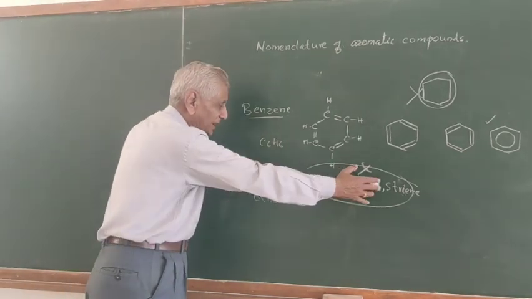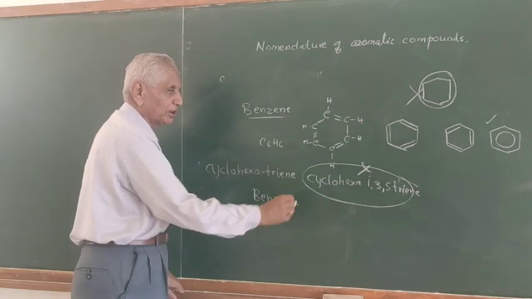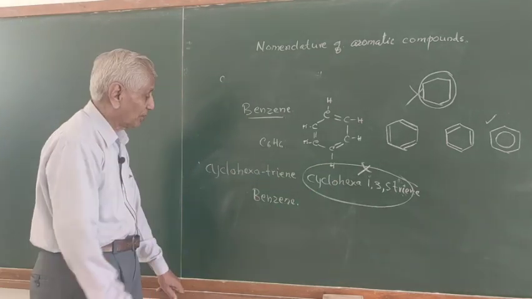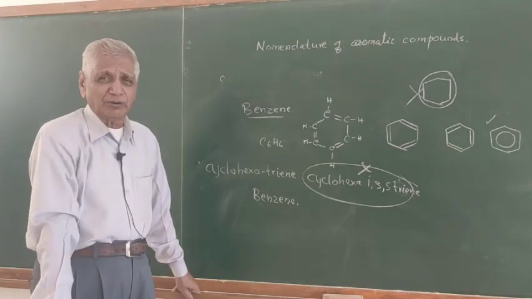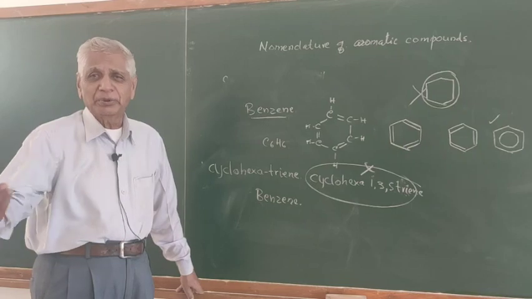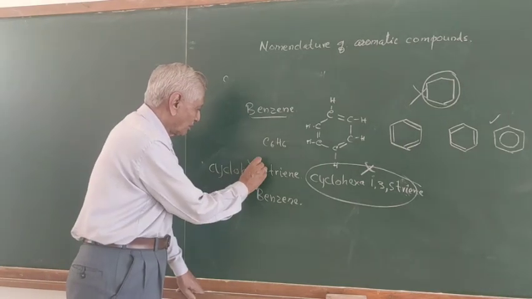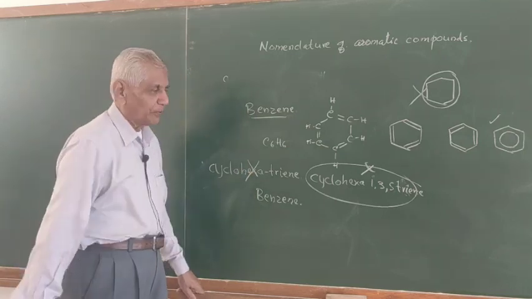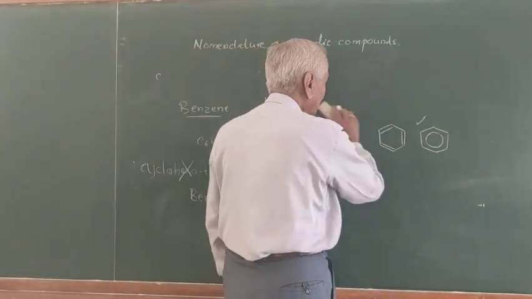Therefore, if you name it like this, it would mean an unsaturated compound containing 6 carbon atoms. It's not like that, because benzene has altogether different properties that we are going to study in the coming chapter. So this is called benzene, not this. So the IUPAC name or common name for this compound is benzene.